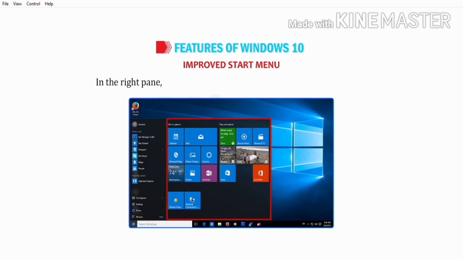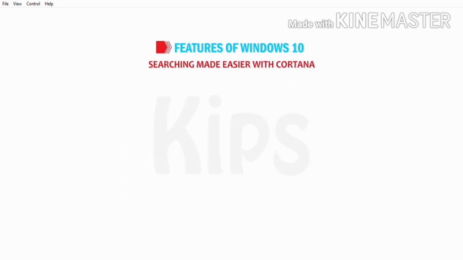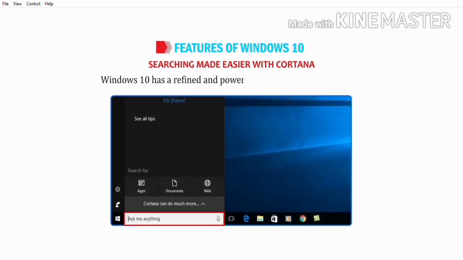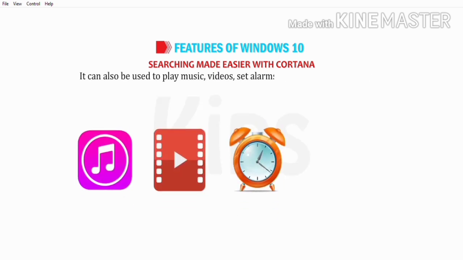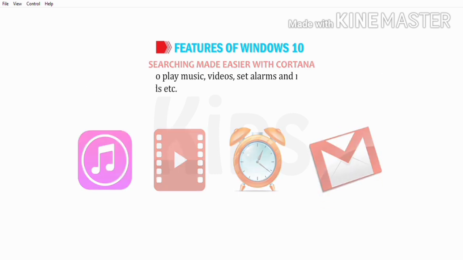In the right pane, live tiles are displayed, which consists of various apps. Searching made easier with Cortana. Windows 10 has a refined and powerful search tool called Cortana. It allows you to search for information on the system or on the web directly. It can also be used to play music, video, set alarm and reminders, send email, give voice commands, etc.